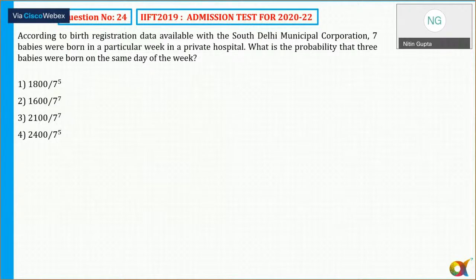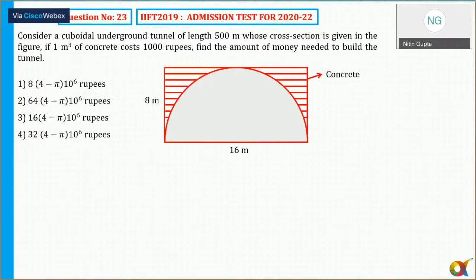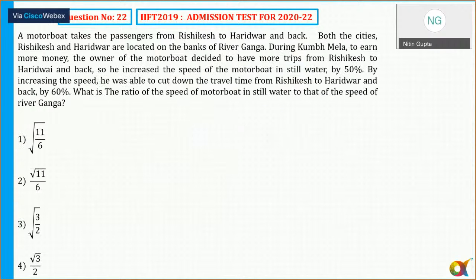Each one of you has some strengths and weaknesses that you need to identify, and then you need to work on them. That is very, very important. So let me see how many questions I have attempted. Most of you don't leave a question after reading it.